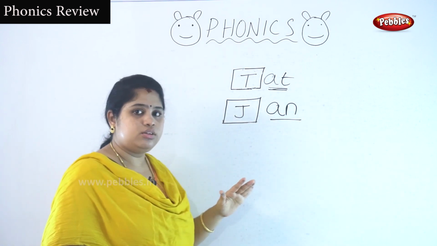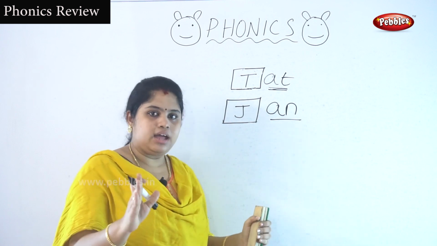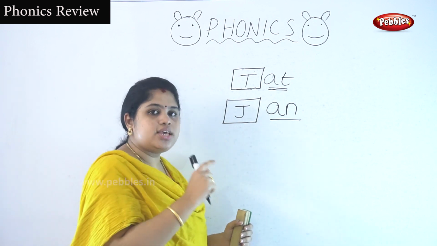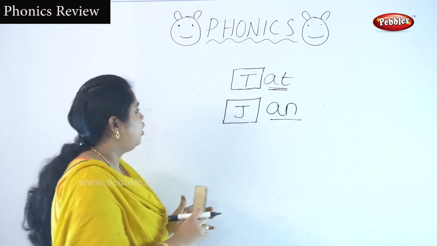You understand? Yes. The sound of the two-letter word A and N is an. The sound of the letter J is J. You know already. J and Jan. Okay.